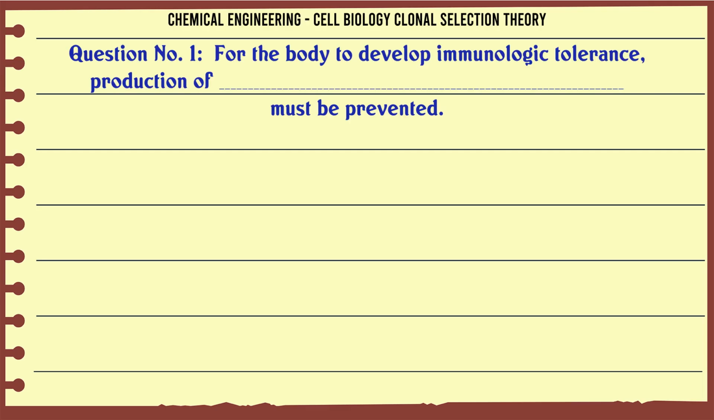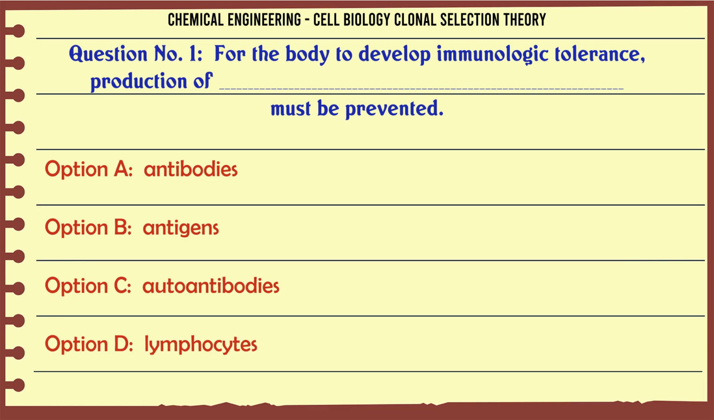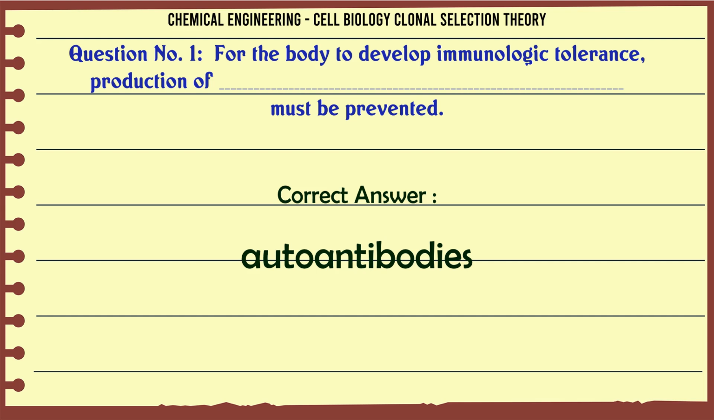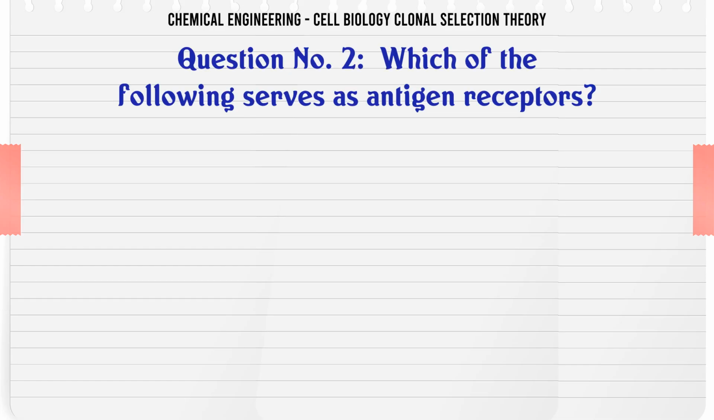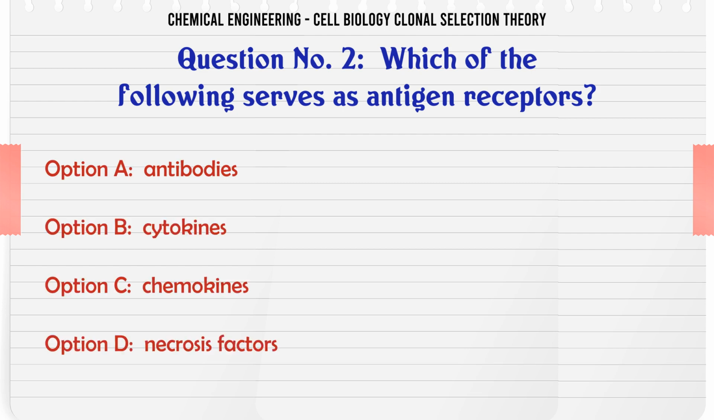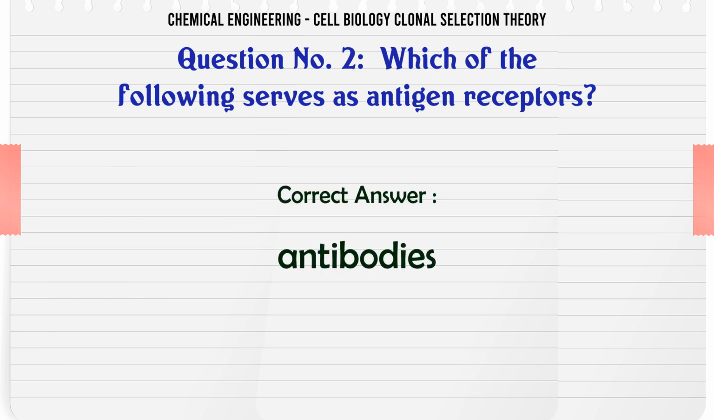Purines are a type of nitrogenous bases that consist of ring S, A1, B2, C3, D4. The correct answer is 2. Which of the following serves as antigen receptors? A. Antibodies. B. Cytokines. C. Chemokines. D. Necrosis factors. The correct answer is antibodies.